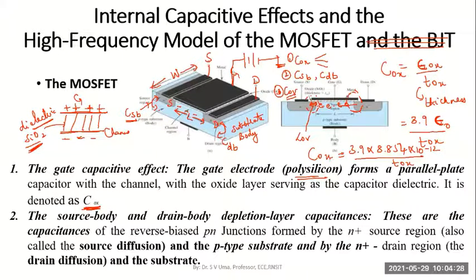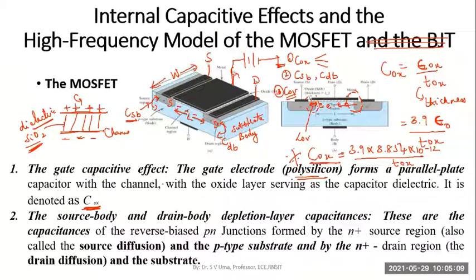So please remember the relation to find the oxide layer capacitance is 3.9 into 8.854 into 10 to the power minus 12 divided by the thickness of the oxide layer. This oxide layer capacitance is very, very important in the high frequency capacitive effects in a MOSFET, because the oxide layer capacitance contributes majorly to the capacitance values. And this oxide layer capacitance will have different effects.